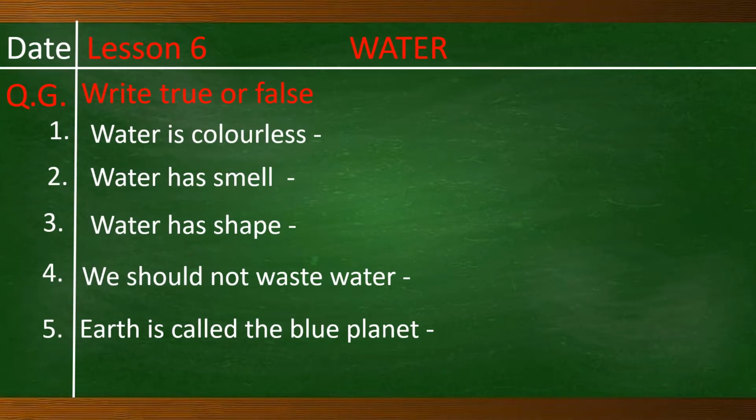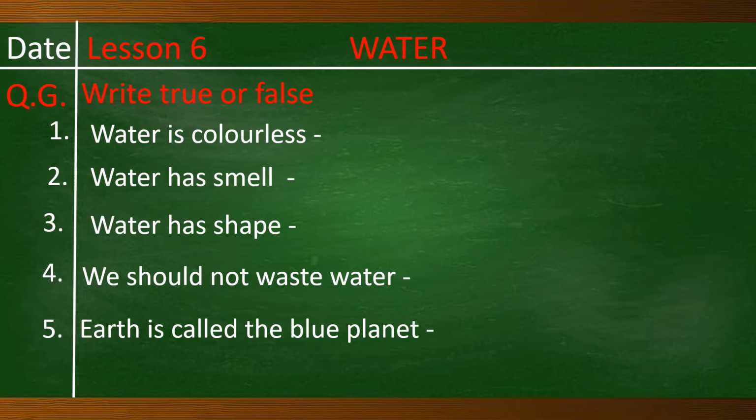Children, now let us do written work in the EVS exercise book. Write the date on the top left hand side. Lesson 6, Water. Question G. Write true or false. Number 1. Water is colorless.